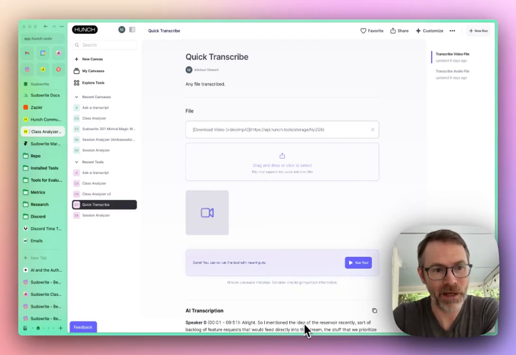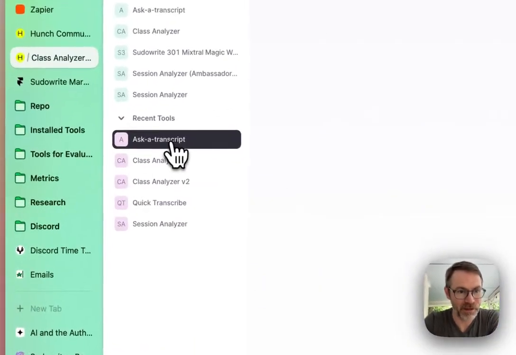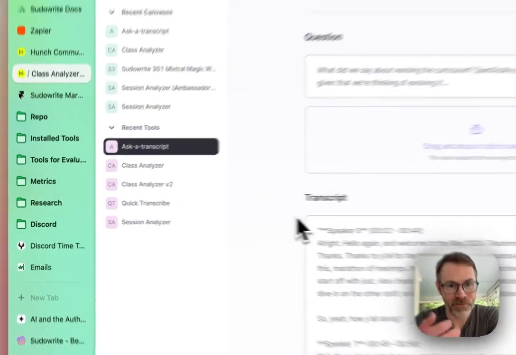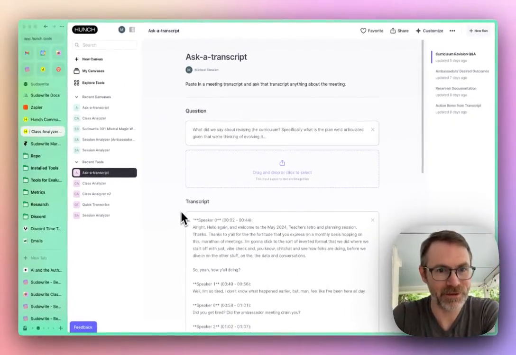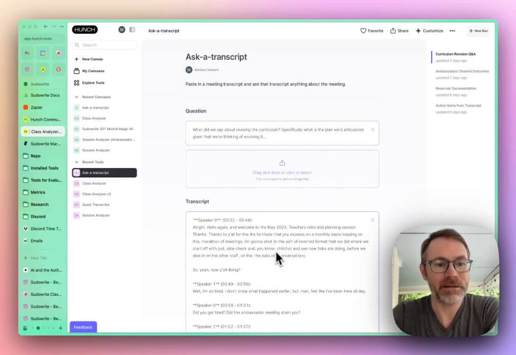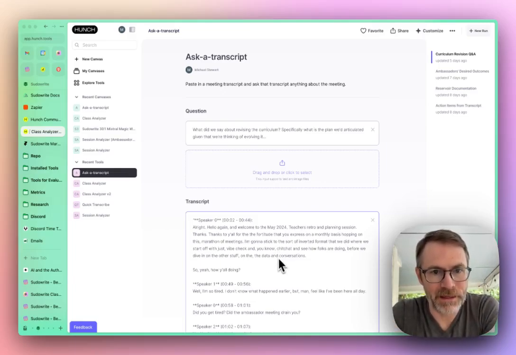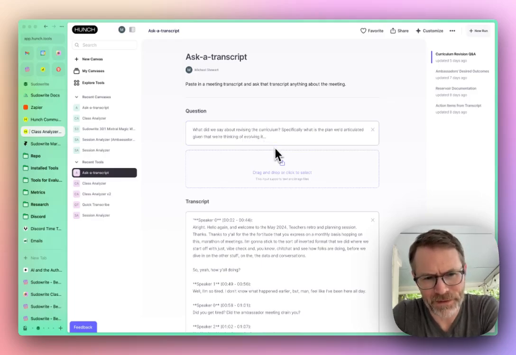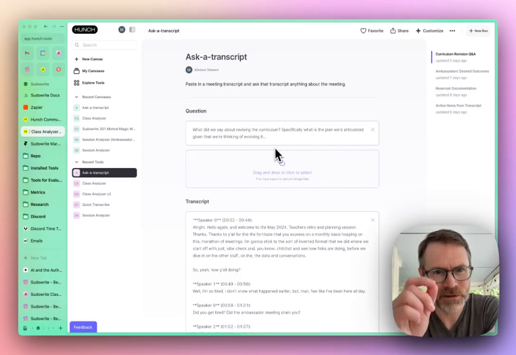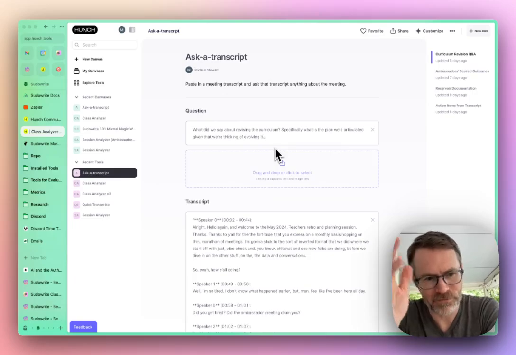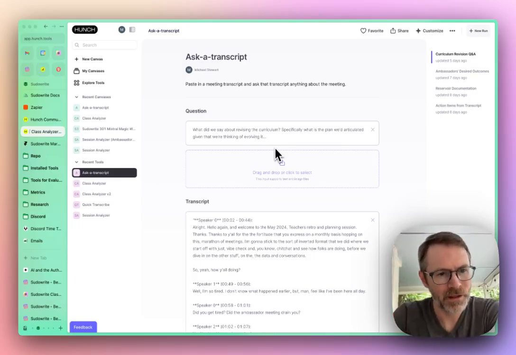And when paired with this other tool I built, called Ask a Transcript, you can do whatever. In this case, I have pasted the notes from a meeting I ran with all of our teachers at the end of the month. I said, what did we say about revising the curriculum exactly? What's the plan we'd articulated? Then click Ask, and it reviews the transcript and outputs it.